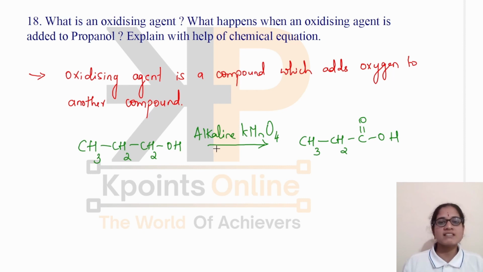When propanol is treated with alkaline KMnO4, there is a formation of the corresponding carboxylic acid. It is propanol, and it becomes propanoic acid. If you take ethanol, we will get ethanoic acid. If you take propanol, we will get propanoic acid in this way.